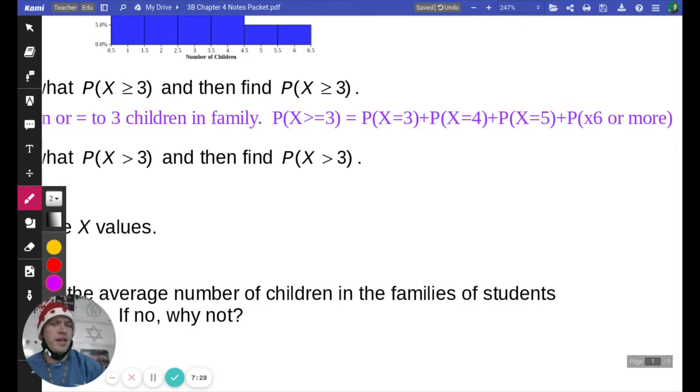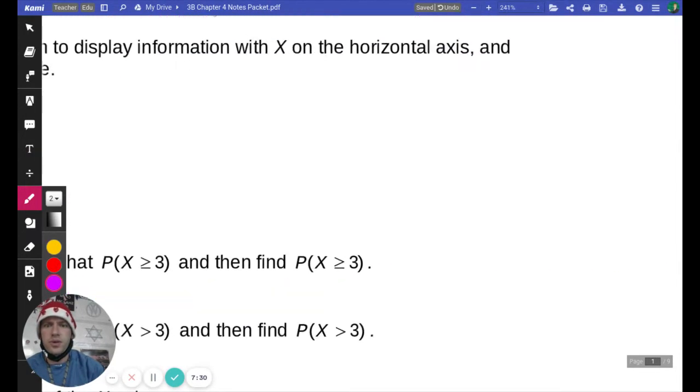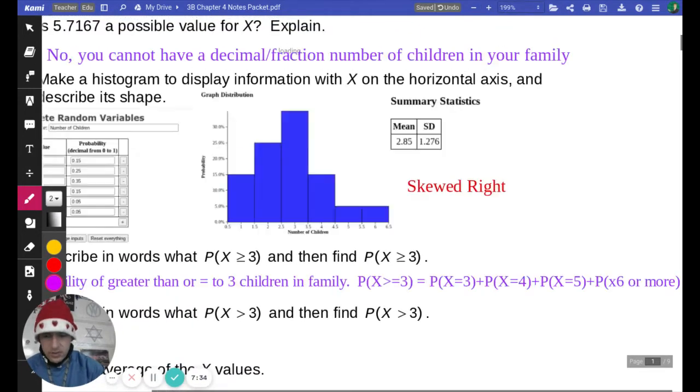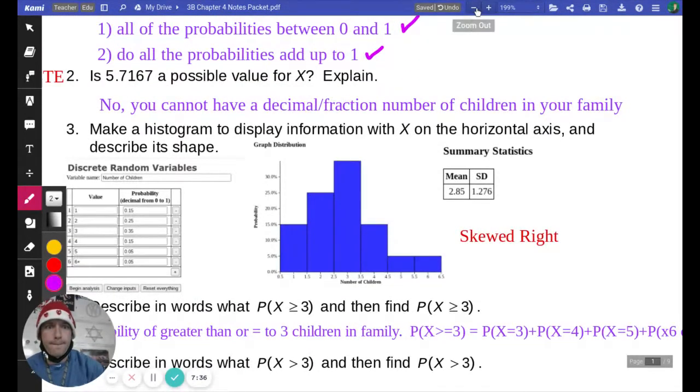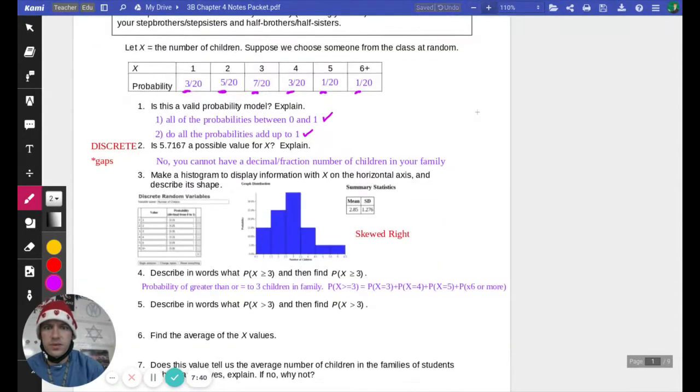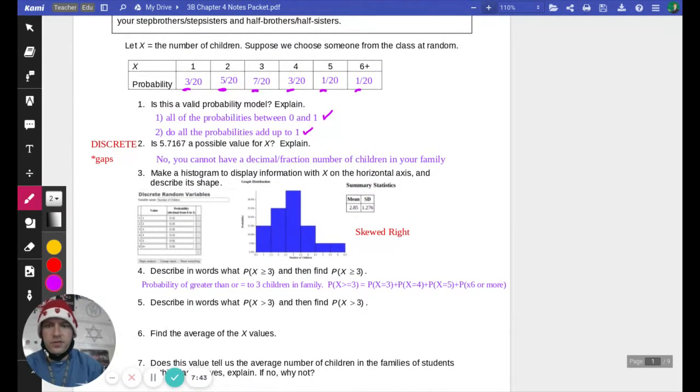So the probability that x is greater than or equal to 3 is going to be the 7 out of 20 plus the 3 out of 20.